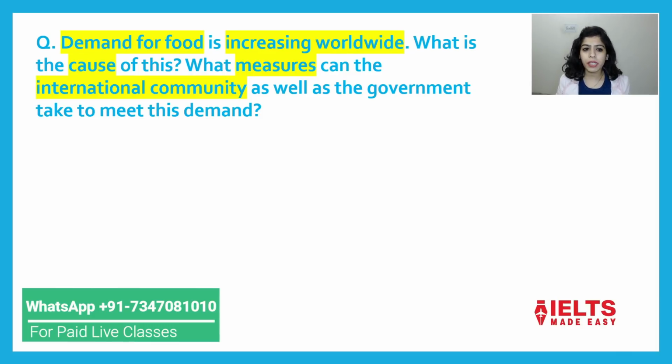So the question is saying demand for food is increasing worldwide. Across the globe, requirement for food is increasing. Need for food is increasing. What is the cause of this? That means why is it happening? And what measures can the international community as well as the government take to meet this demand?